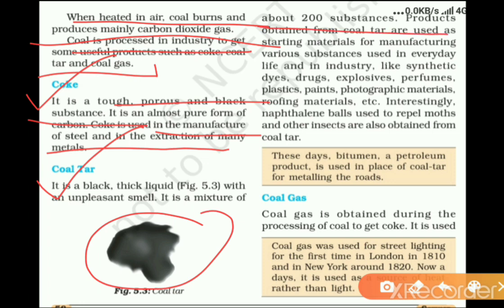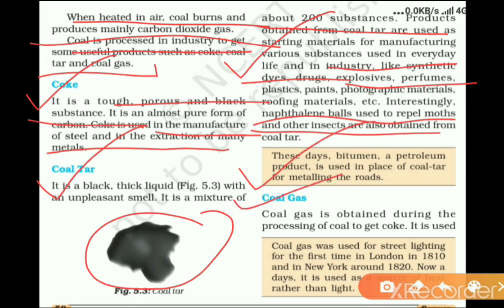Products obtained from coal tar are used as starting material for manufacturing various substances used in everyday life and in industry, like synthetic dyes, drugs, explosives, perfumes, plastics, paints, photographic materials, roofing material, etc. Interestingly, naphthalene balls used to repel moths and other insects are also obtained from coal tar. These days, bitumen, a petroleum product, is used in place of coal tar.